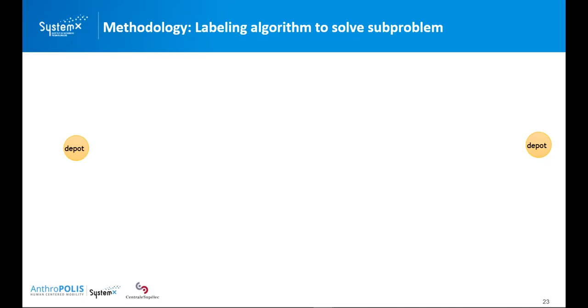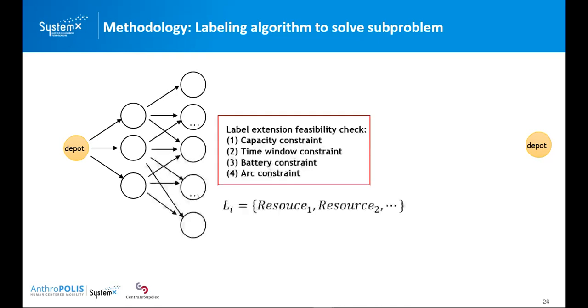And the labeling algorithm, the general idea of the labeling algorithm is that we extend the partial path from the original depot until the destination depot, node by node. So for example, we extend node by node, and on each node, a label is associated with each node. And in each label, there are several resource attributes included.